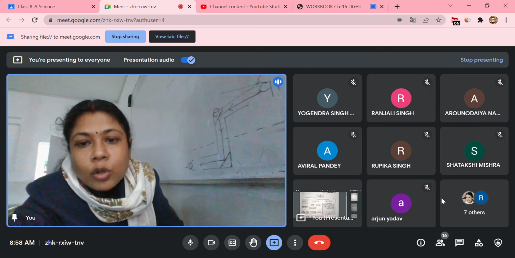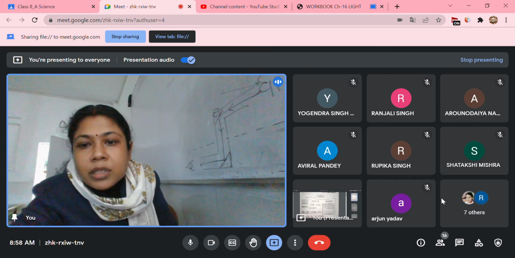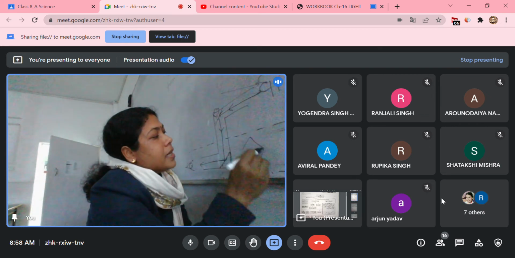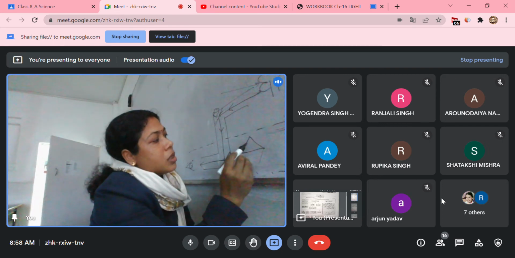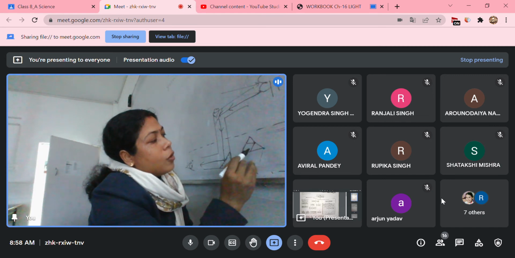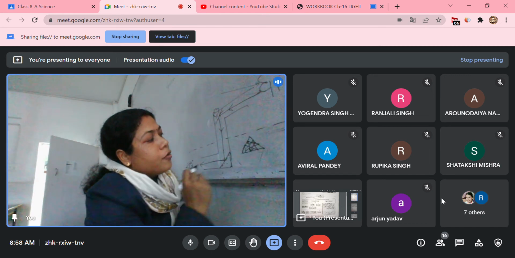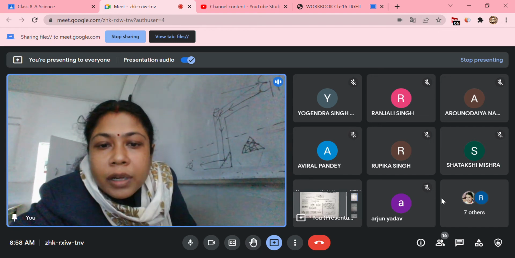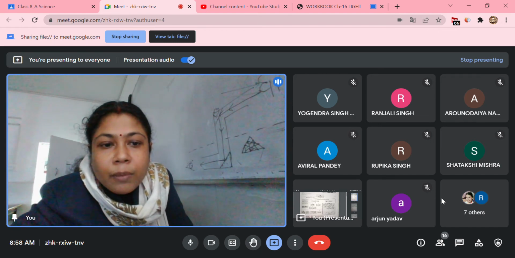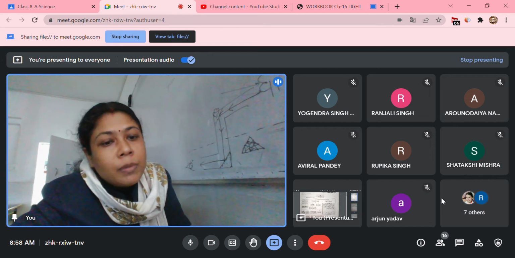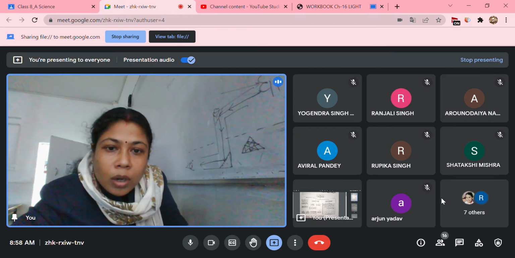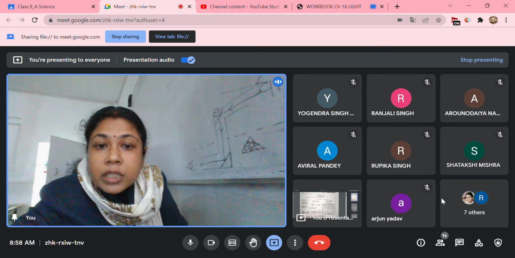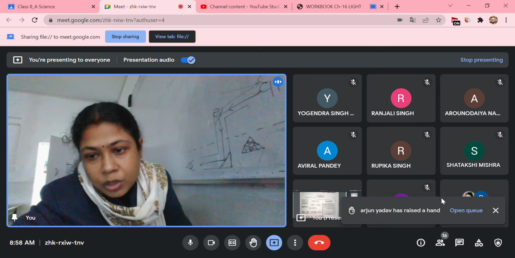In case of a kaleidoscope, multiple images are formed. There are three mirrors that are placed at an angle of 60 degrees. So what will happen? The light that will fall on one mirror will fall on the other. Next, it can fall on the other. Like that, it will go on reflecting, and it will make different types of patterns each and every time. No such pattern will be similar to the one before. Okay, so this is also an instrument called a kaleidoscope that works on the principle of multiple reflection.